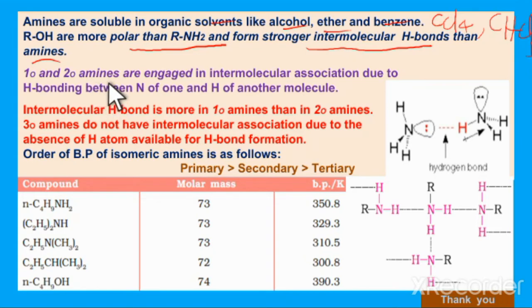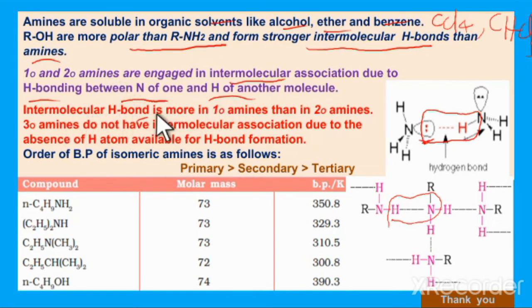The primary and secondary amines engage in intermolecular association, due to hydrogen bonding between the nitrogen of one molecule and the hydrogen of another molecule. So you can notice here the nitrogen of one amine and the hydrogen of another amine, between which hydrogen bonds can form. So the primary and secondary amines have intermolecular hydrogen bonding.